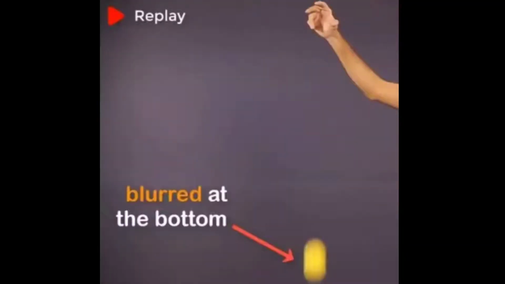Now let's analyze the speed or velocity of the ball at the bottom. Is it 0? No. It gains some speed or velocity compared to the top. If you look carefully, students, it looks blurred at the bottom compared to when it was at the top. So we conclude that it looks blurry because it has some speed or velocity at the bottom. So the velocity at the bottom is called final velocity Vf.